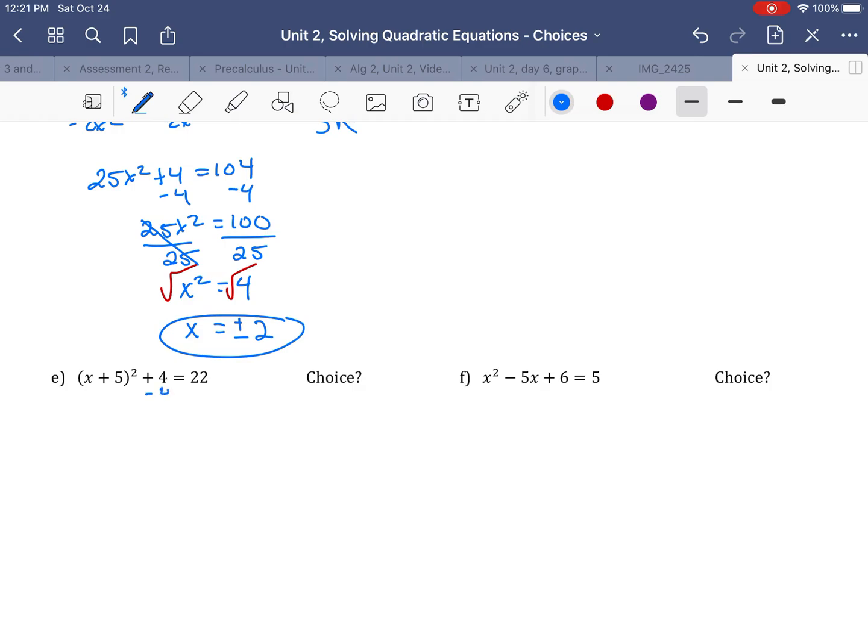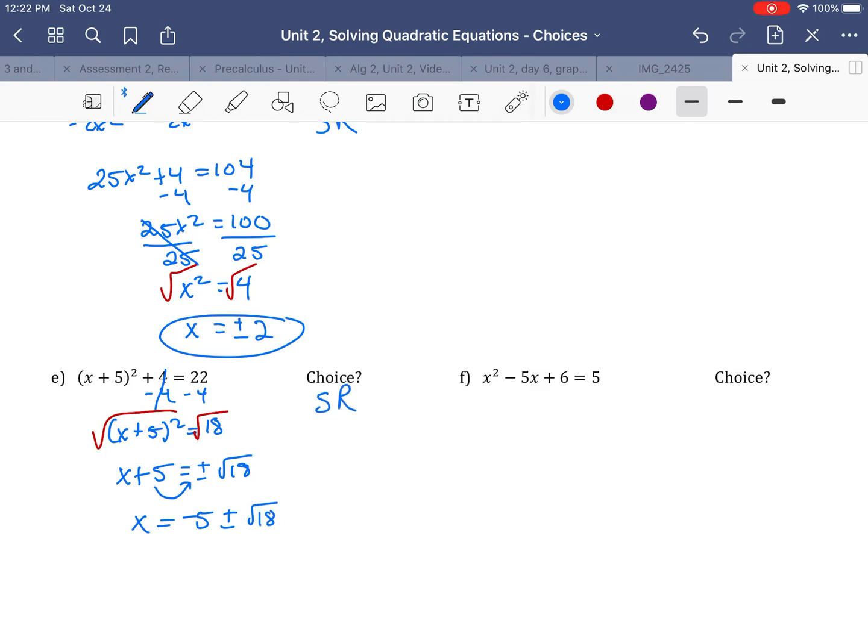So if I would just recognize that if I move this 4 to the other side, I would have x plus 5 squared equals 18. And I can take the square root right now. So I do my square root. So x plus 5 pops out like we talked about last time. And I put plus or minus radical 18 because I don't know the square root of 18. I will reduce it later, but let's just take care of this 5 first. Remember, I'm going to take away 5 from both sides, so a really quick thing to think about is just you're going to pop that 5 over in front of that plus or minus. So x equals, that 5 turns into negative 5 plus or minus radical 18.